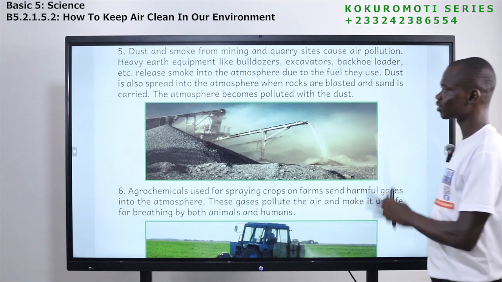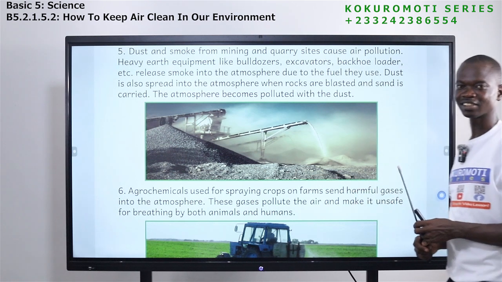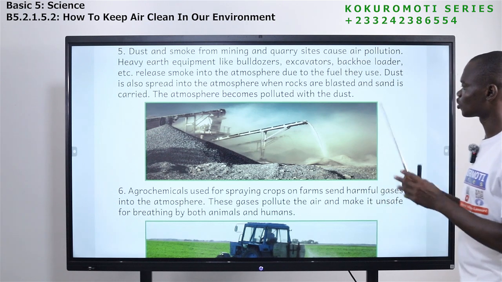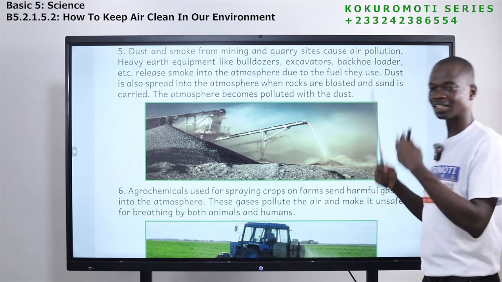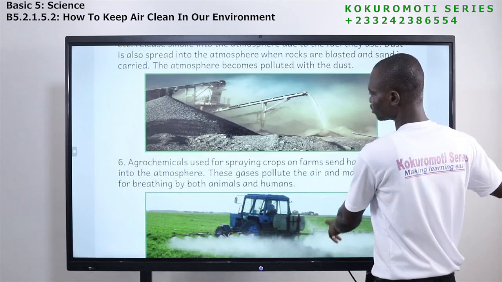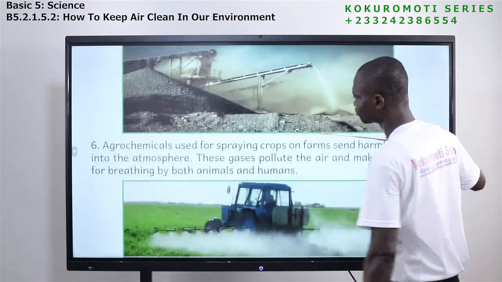So if you live around this place, know that your health will be affected. So these activities release what? Dust into the air, making the air polluted, or unsafe.